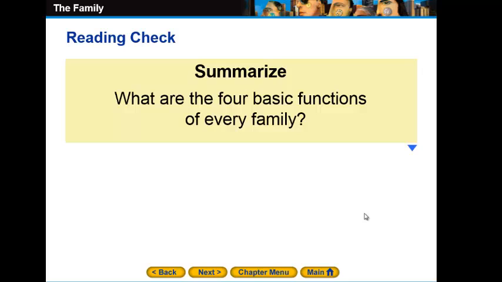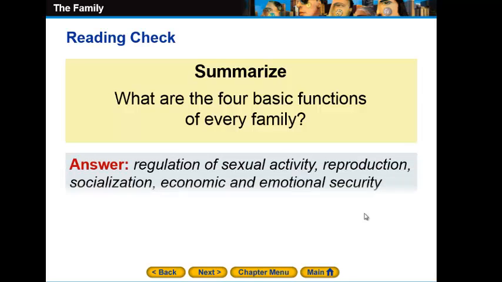Our last question says, what are the four basic functions of every family that we have discussed in the last slide? The functions of the family. Number one will be the regulation of sexual activities. Number two will be reproduction. Number three, socialization. Number four will be the economic and the emotional security.